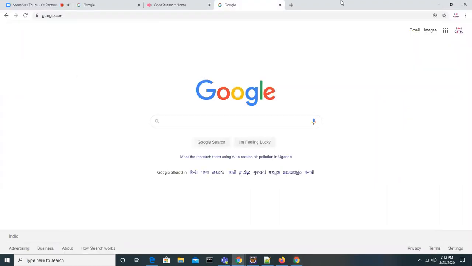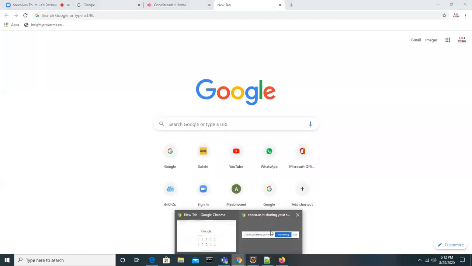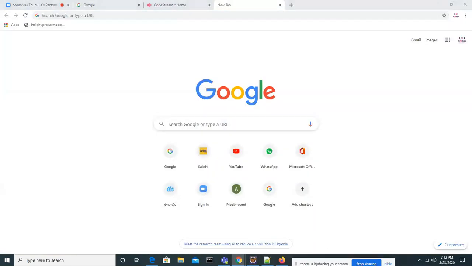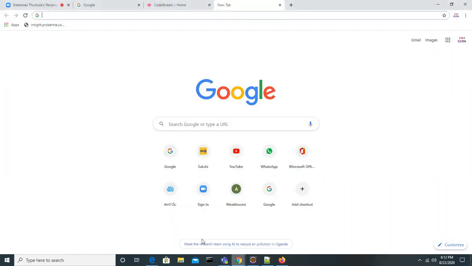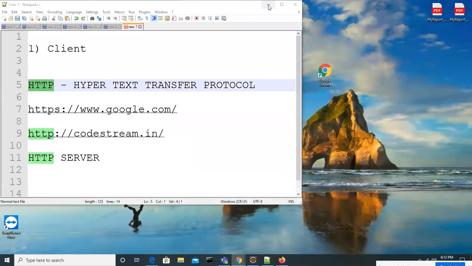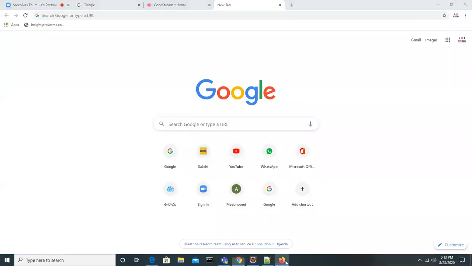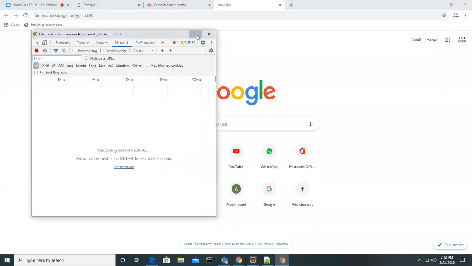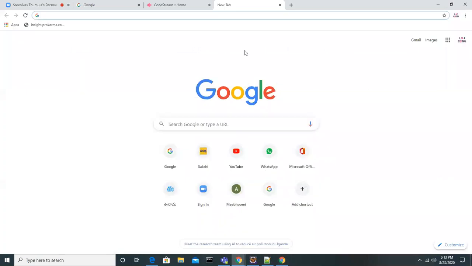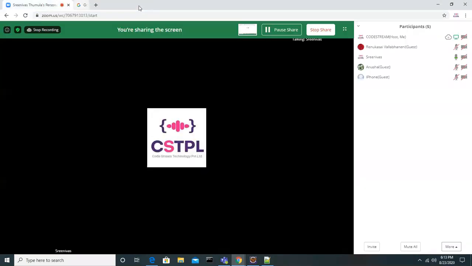Google Chrome is going to help you with that. Now let's try to understand the HTTP protocol syntax. I'm just minimizing it and closing here.